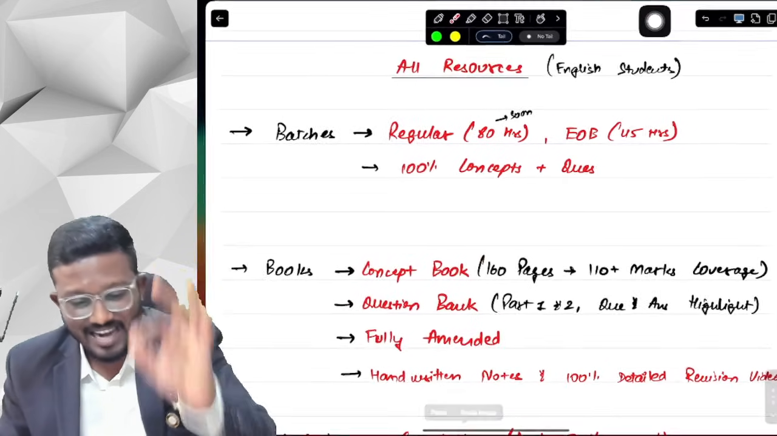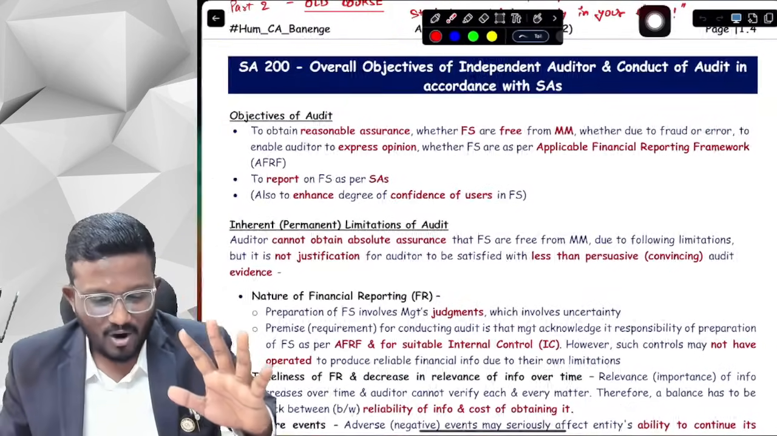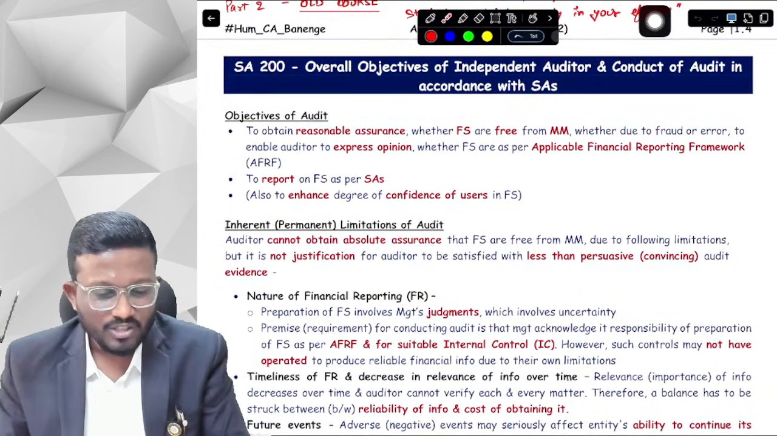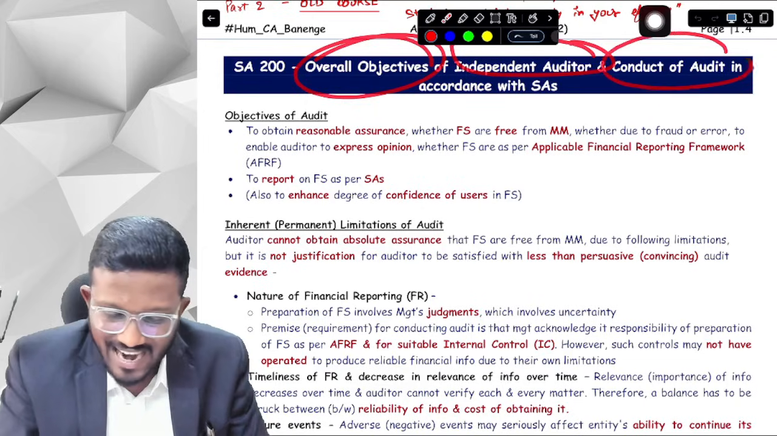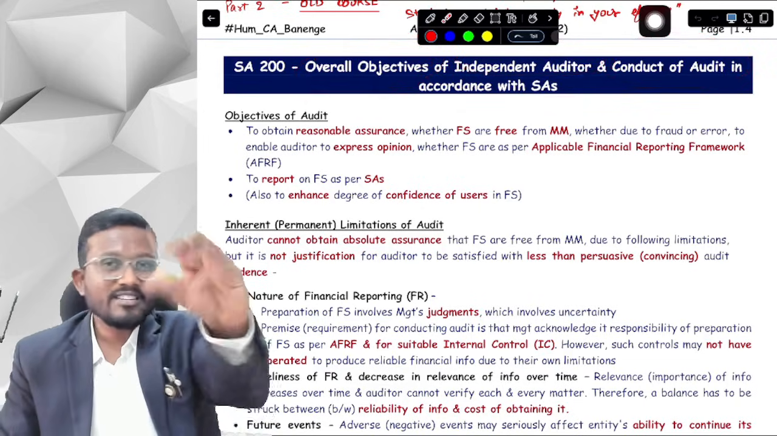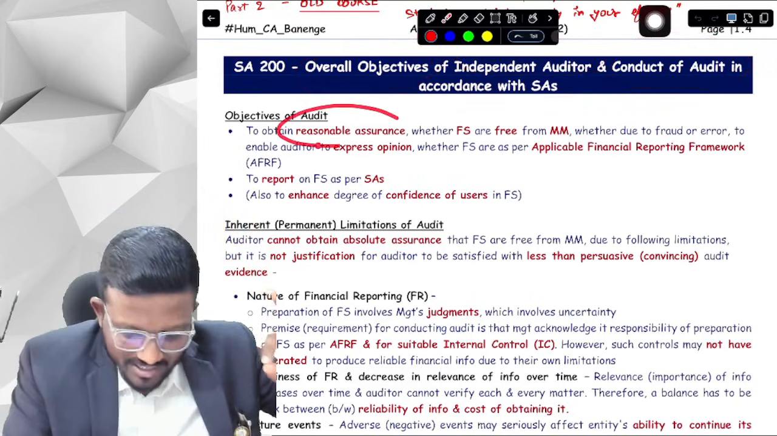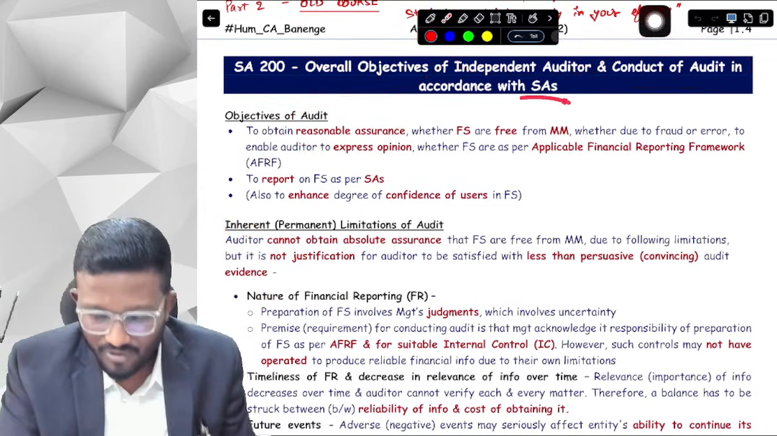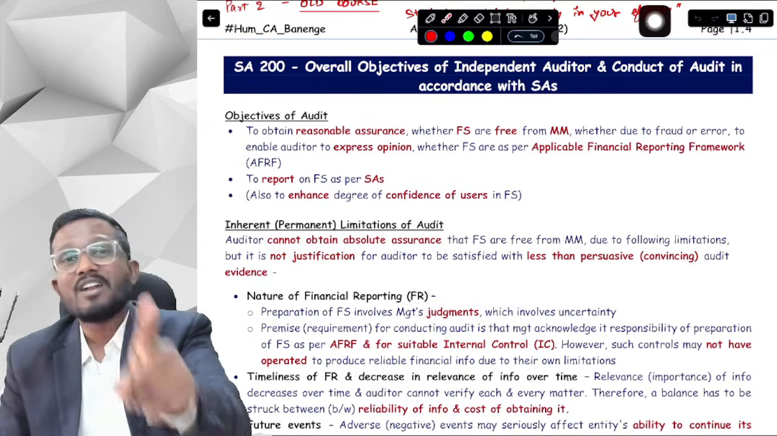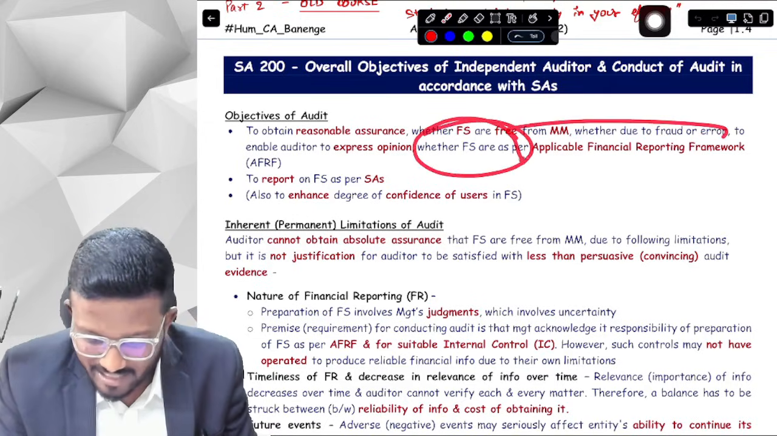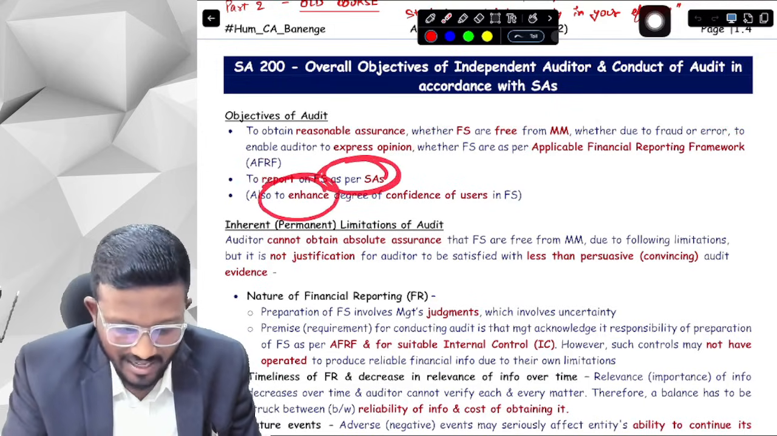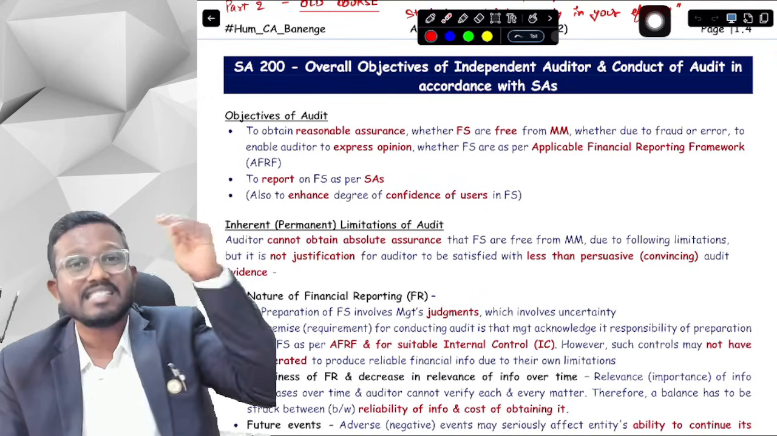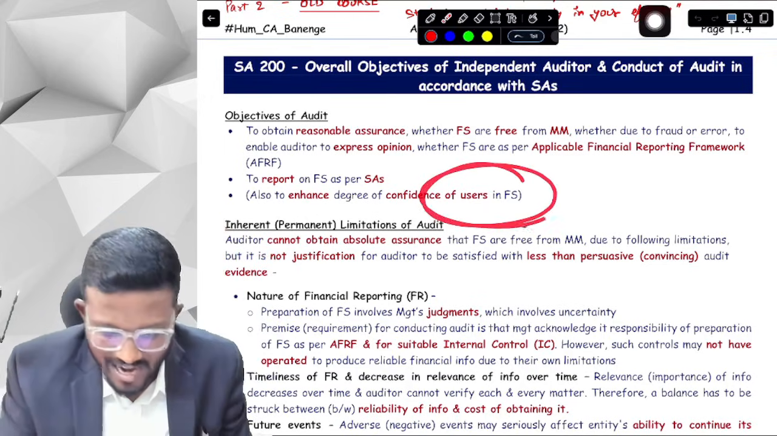Okay, yes sir. Let's revise from our concept book. This is revision under revision. So SA 200, overall objectives of the independent auditor and conduct of audit in accordance with SAs. What is the objective, sir? Our objective is to obtain reasonable assurance whether the financial statements are free from material misstatement, so that we can express our opinion that the financial statements are prepared as per AFRF, and to report this opinion as per SAs, so that we can enhance the level of confidence of users in the financial statements.